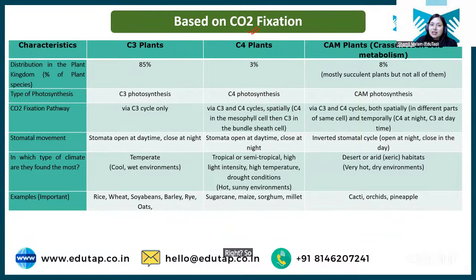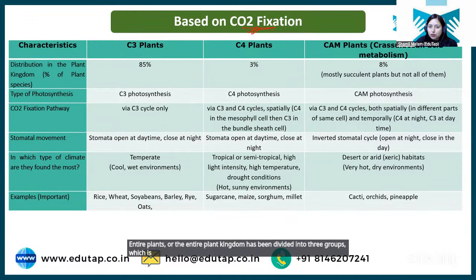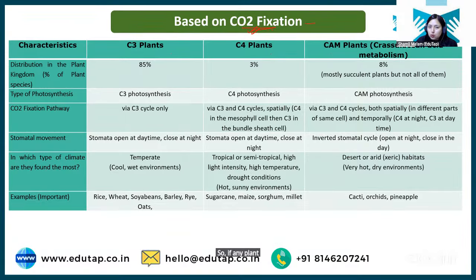So based on how that fixation is done, the entire plant kingdom has been divided into three groups: C3 plant, C4 plant, and CAM plant. If any plant fixes CO2 and the first carbon compound formed after fixing CO2 has three carbons, then that plant will come under the C3 plant category.